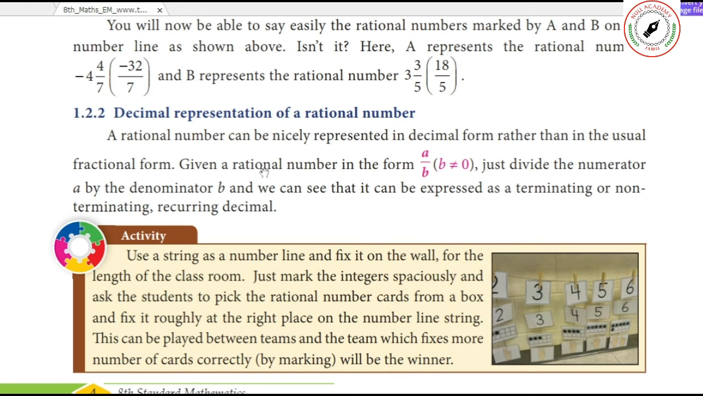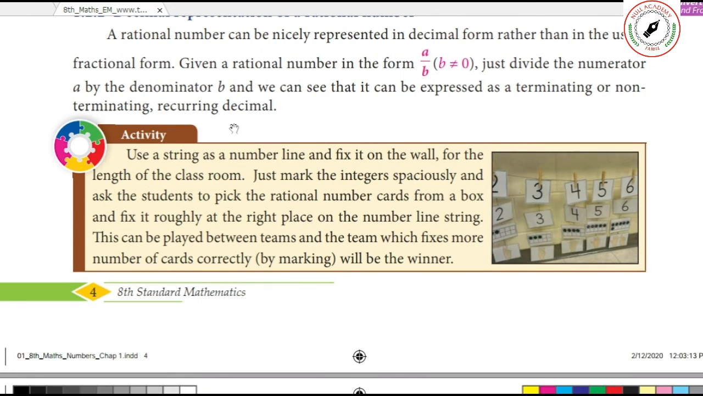Now, given a rational number in the form A by B, where B is not equal to 0, just divide the numerator A by the denominator B. This is one integer, this is another integer. We are dividing numerator A by denominator B. We can see the expression in terms of non-terminating recurring decimals. Now we will see.